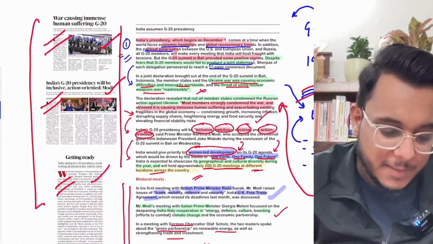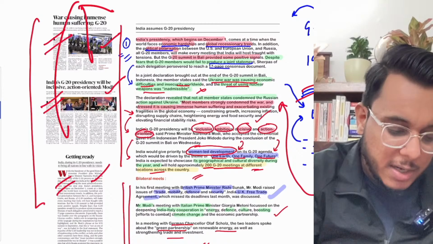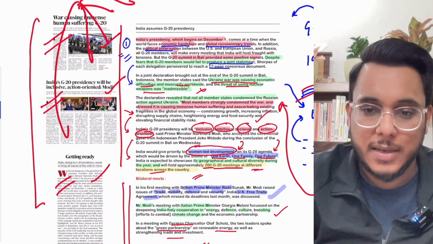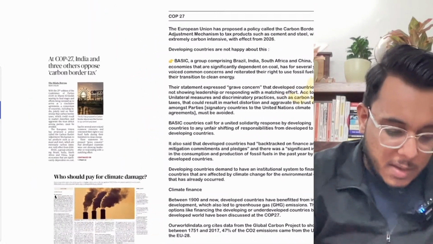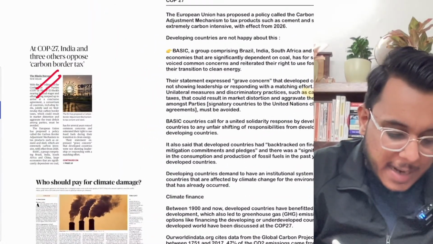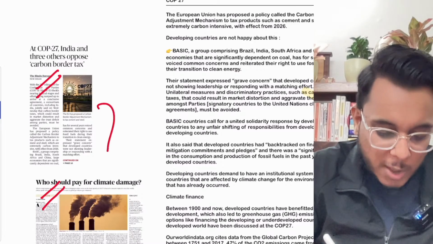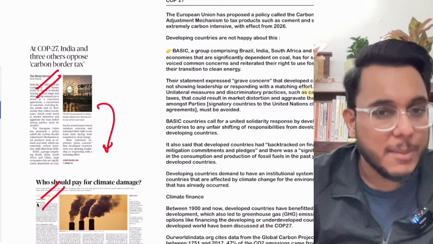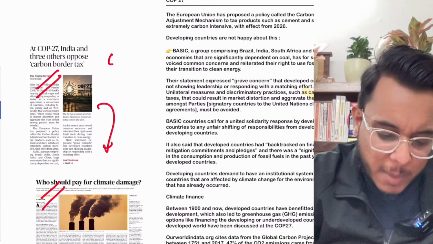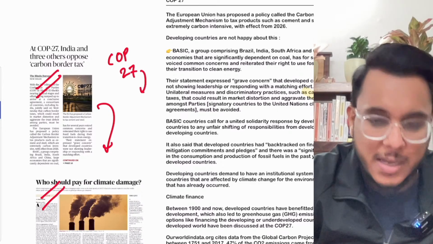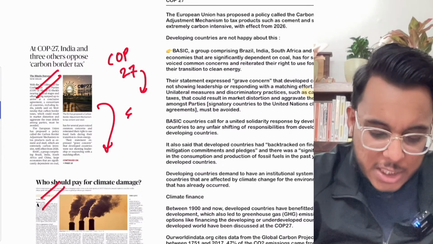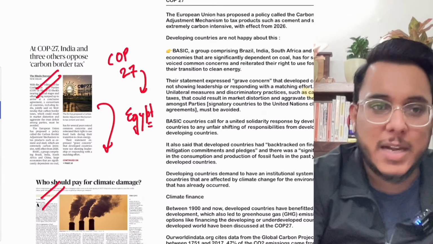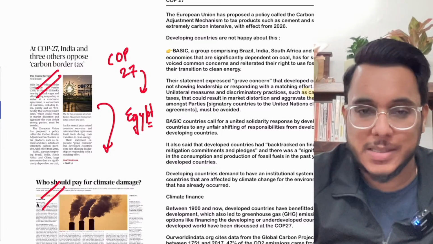Fine. And guys, after that we have actually covered most of the ground. That is all about it, and now we'll move to the next article. At COP27, India and three others oppose carbon border tax and who should pay for climate change. These are the two articles that came in The Hindu newspaper, and both pertain to developments at the Conference of Parties 27, which is right now going on in Egypt. So what we have done is club these two articles together, and in a combined manner we'll see what developments have come.